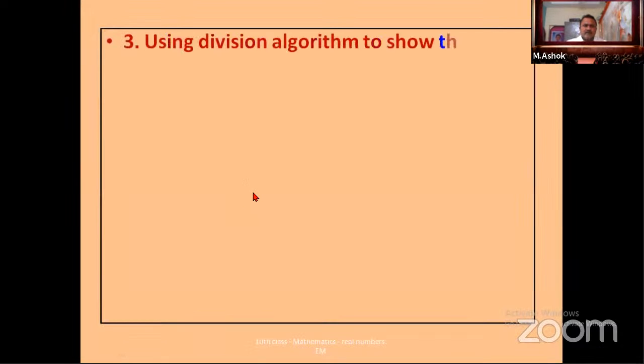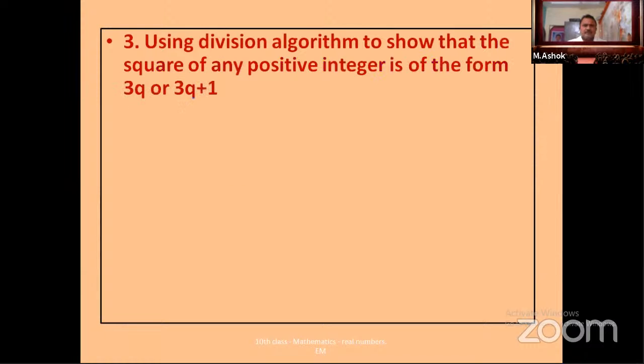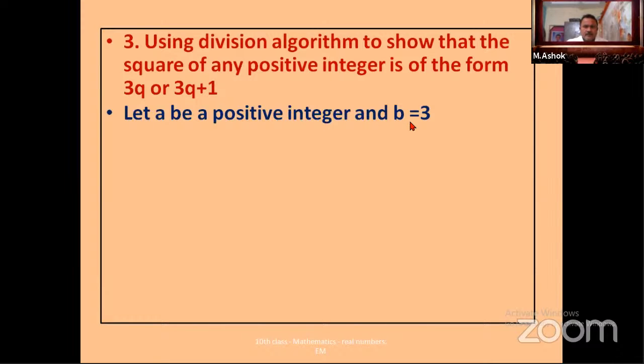Look at the third sum in exercise 1.1. Using division algorithm to show that the square of any positive integer is of the form 3q or 3q plus 1. After reading this sum, tell me what value of b you have to assume. You have to assume b value as 3. Why? Already I told you, 3q plus 1 or 3q. Basing on this, you have to assume b value as 3. And a be a positive integer.